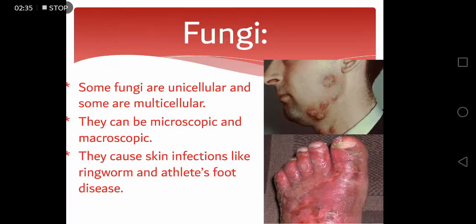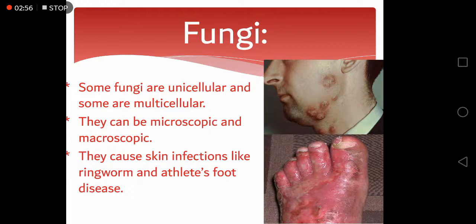Third we have fungi. Some fungi are unicellular and some are multicellular, as I have already told you the difference at the start of this lecture. Fungi can be microscopic and macroscopic. Microscopic means that you cannot see them with the naked eye, and macroscopic means that you can easily see them.